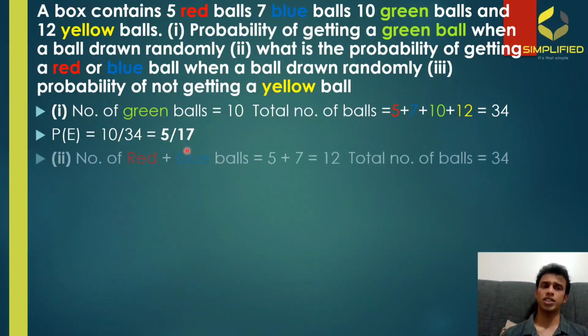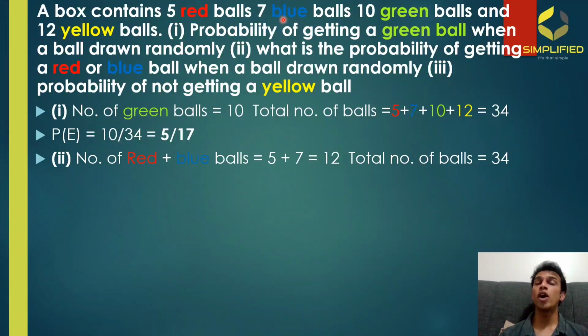Now the second question is the probability of getting a red or blue ball, which means that we are okay with getting one of the red balls or one of the blue balls from these 5 plus 7, 12 possibilities, which means that our favorable outcomes in this case is the sum of red balls and blue balls in total. That is, we are okay with getting a red or blue ball.